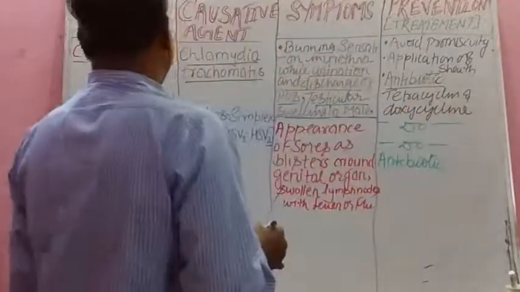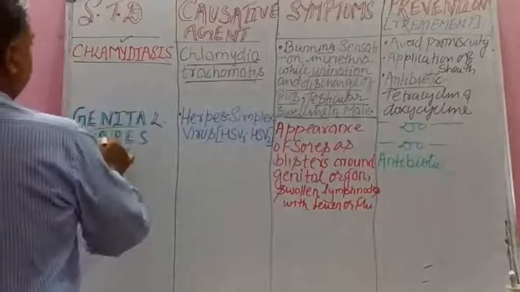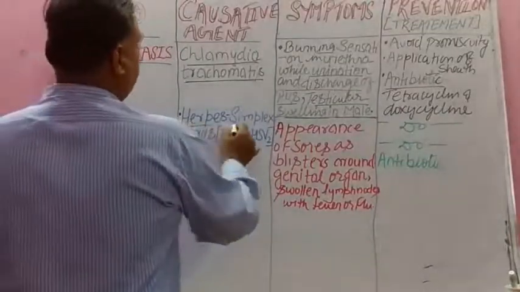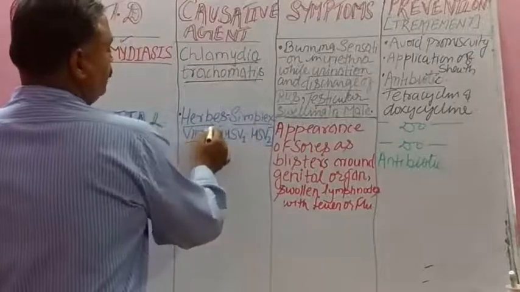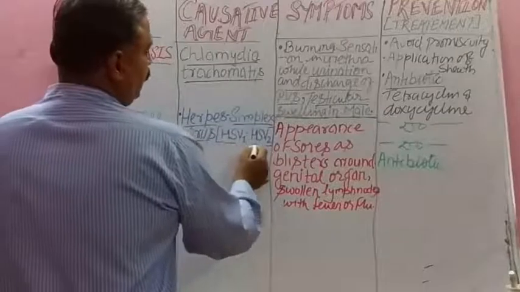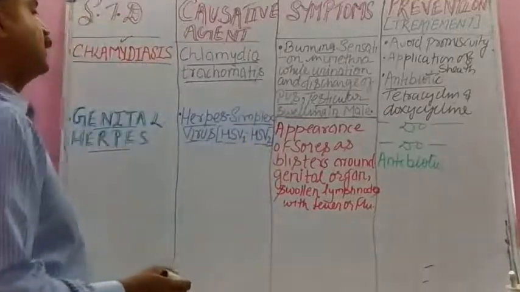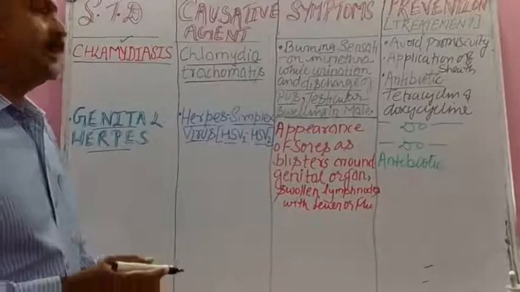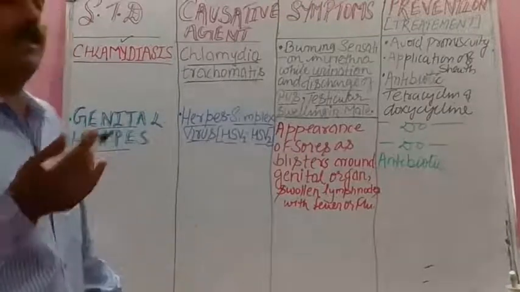Then genital herpes. The causative agent is herpes simplex virus, HSV1 and HSV2. This is viral. That is your genital herpes occurring on the genital organ.